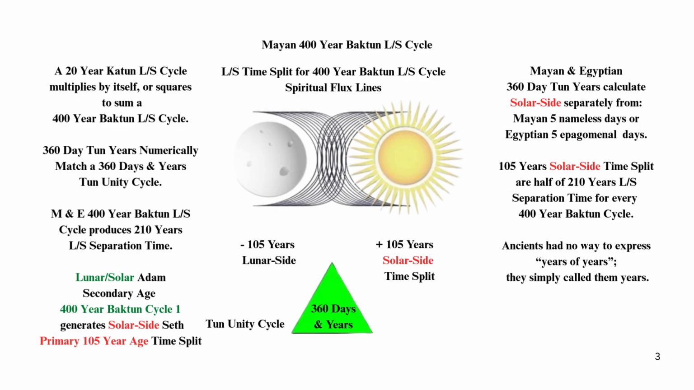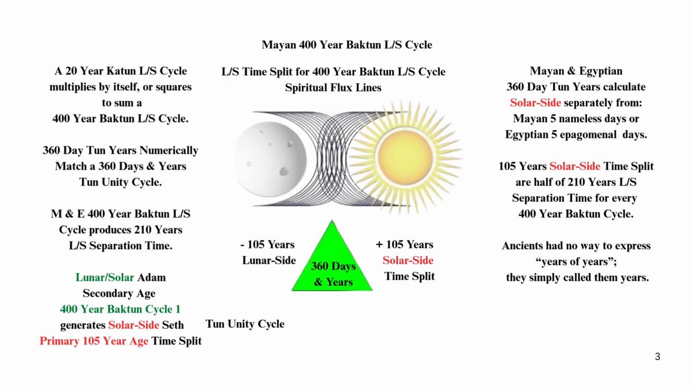Mayan 400-year Bacton L/S cycle. A 20-year Khotun L/S cycle multiplies by itself or squares to sum a 400-year Bacton L/S cycle. 360-day ton years numerically match a 360 days and years ton unity cycle. M&E 400-year Bacton L/S cycle produces 210 years L/S separation time.